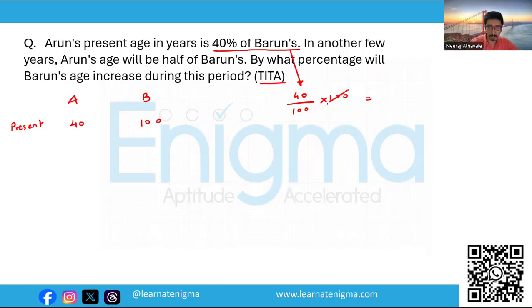So always remember, your assumption should be in such a way that the further calculations become easier. No need of doing this. You can directly write it down as 40.